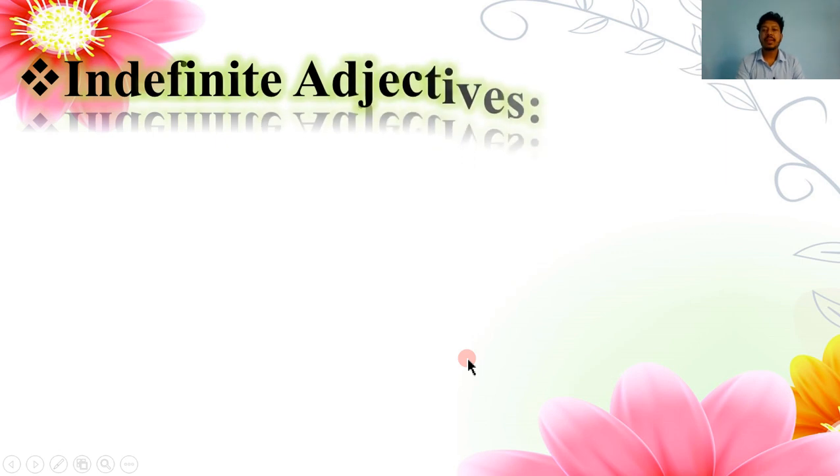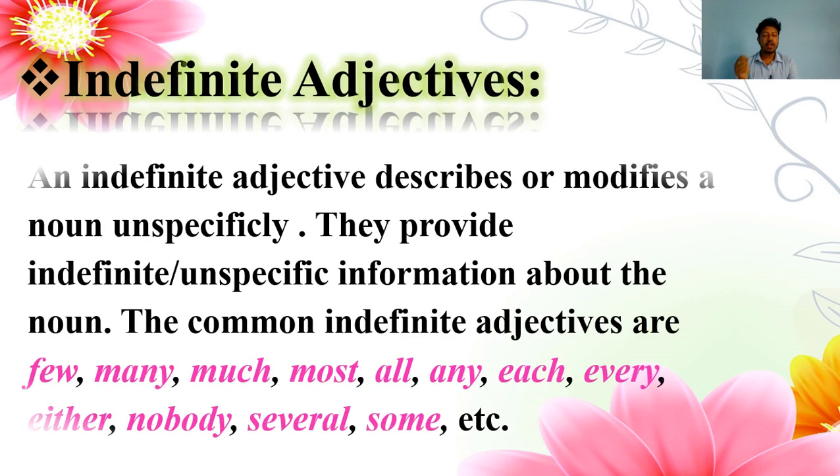Here are indefinite adjectives. So what are indefinite adjectives? An indefinite adjective describes or modifies a noun unspecifically. They provide indefinite or unspecific information about the noun. The common indefinite adjectives are few, many, much, most, all, any, each, every, either, nobody, several, some, etc.